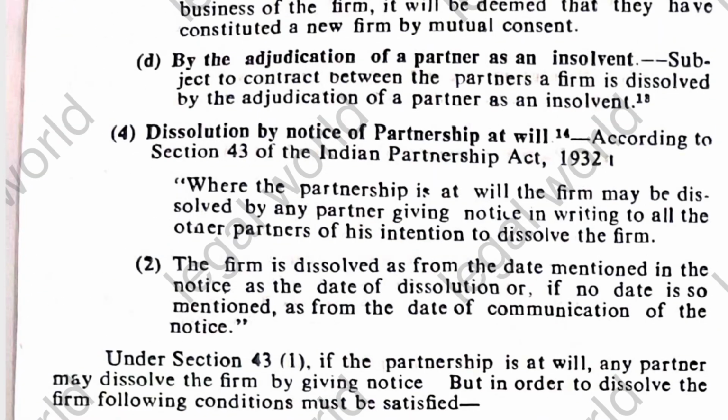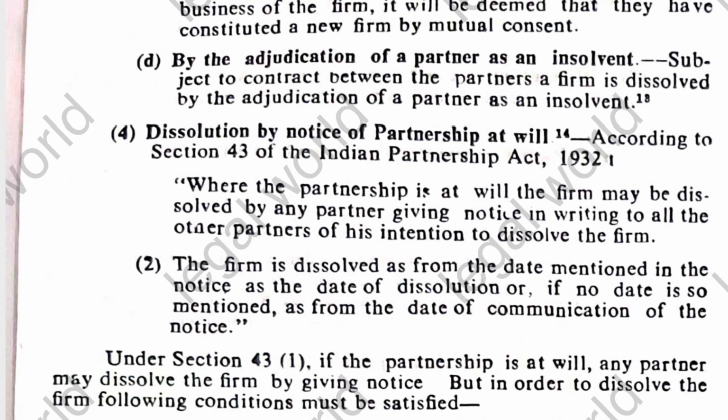The next type of dissolution of the partnership is by the adjudication of a partner as an insolvent. Subject to a contract to the contrary between the partners, a firm may be dissolved by the adjudication of a partner as an insolvent. And the next mode is dissolution of the partnership by notice, in the case of a partnership at will. As per section 43 of the Indian Partnership Act, where the partnership is at will, the firm may be dissolved by any of the partners giving notice in writing to all the other partners, expressing his intention to dissolve the firm.